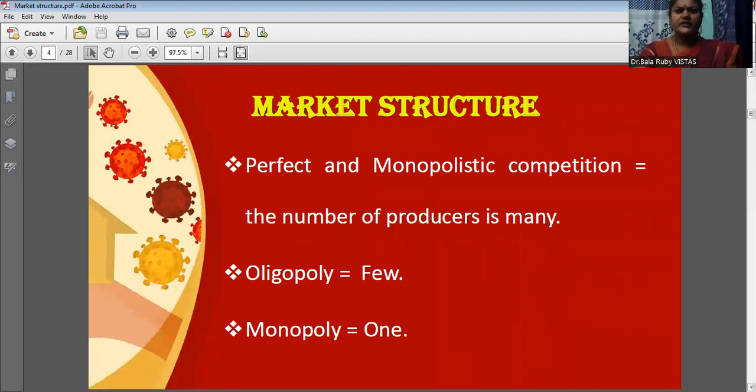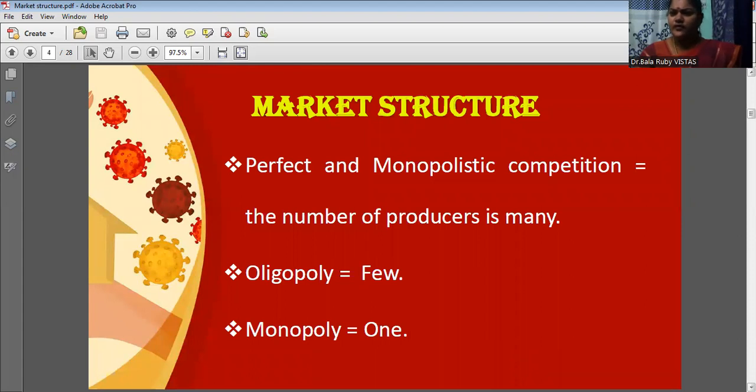If you see these five market structures, in the case of perfect competition as well as monopolistic competition, the number of producers are more. So if the number of producers are more, this competition may be perfect competition or monopolistic competition. At the same time, if the number of producers are few, it is considered as an oligopoly market structure.